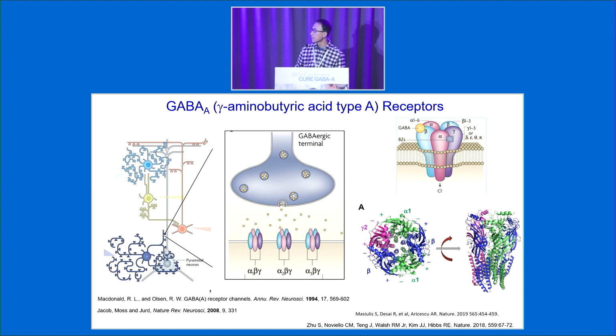the excitability of the pyramidal neuron. In the pyramidal neuron, we have input from both the GABAergic interneurons as well as the excitatory input from the glutamate side. The GABA receptor, as you are probably already familiar, is a pentameric receptor.